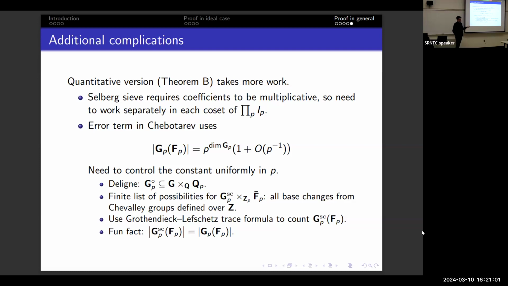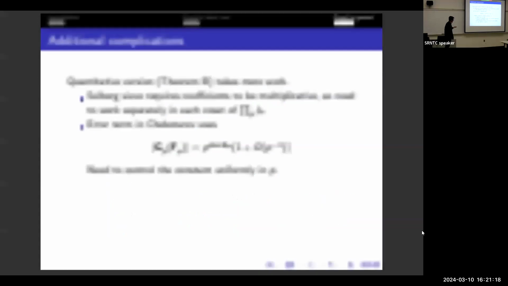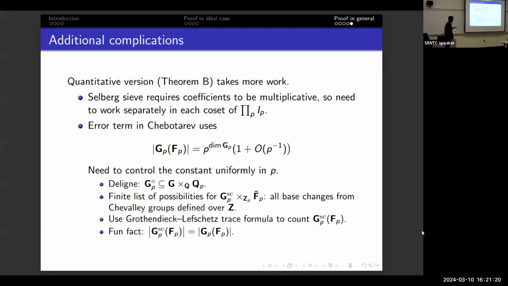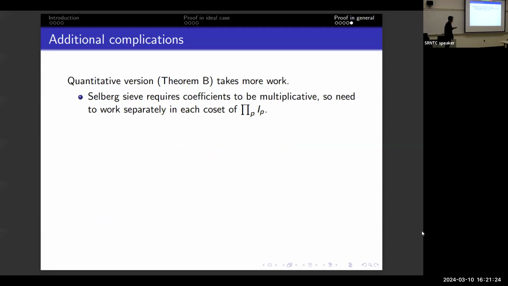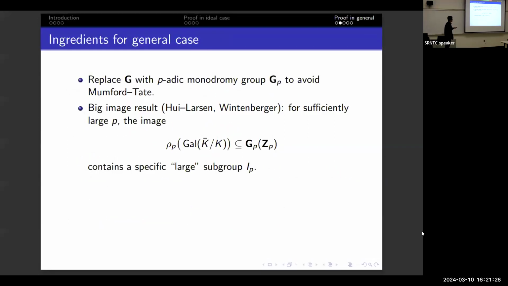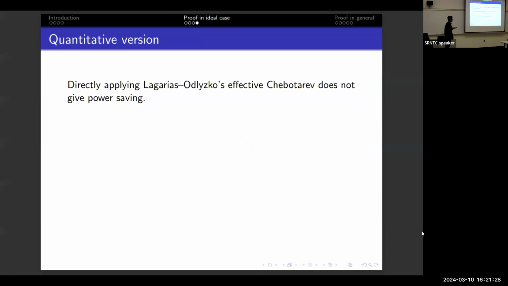This is true for any isogeny, as it turns out. But we found this as we were working through this whole detail. Okay, so with all of those ingredients, we can go through the quantitative proof again, apply Selberg sieve and all that, and then that's where we got our exponent, where you optimize the main and error terms and all that.